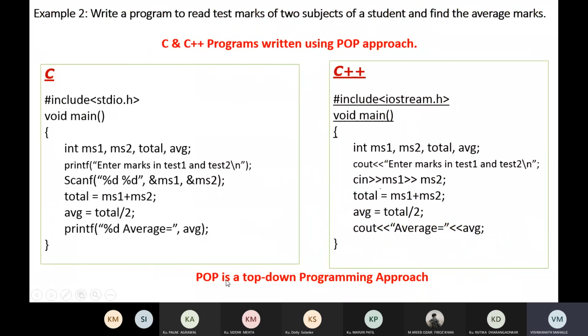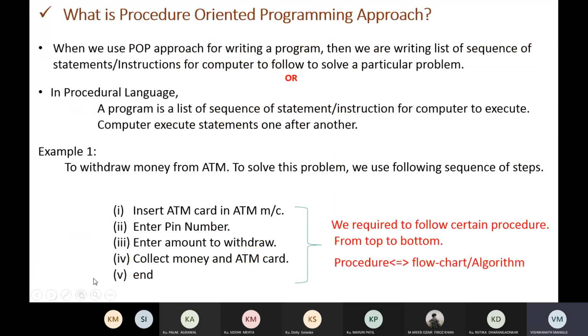That's why POP is a top-down programming approach. The computer will follow a sequence of steps to solve a particular problem. So this is the procedure-oriented approach.